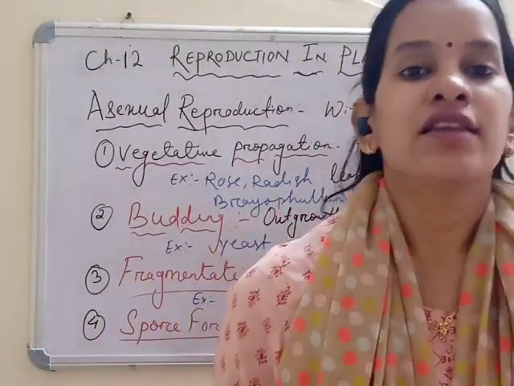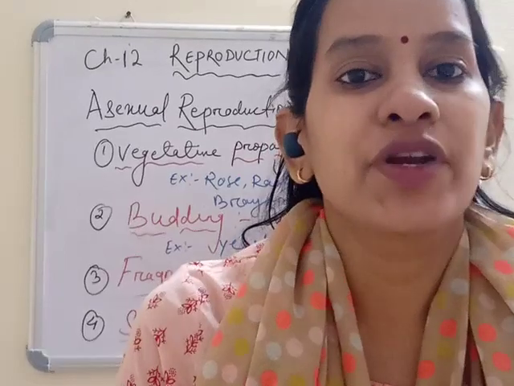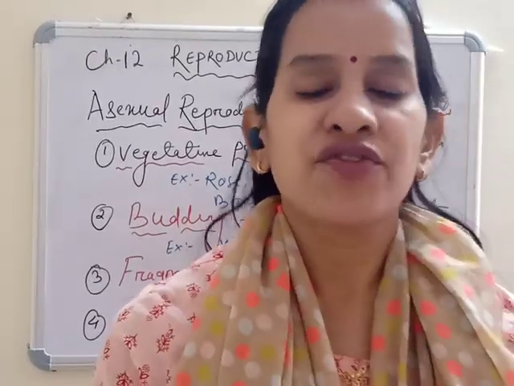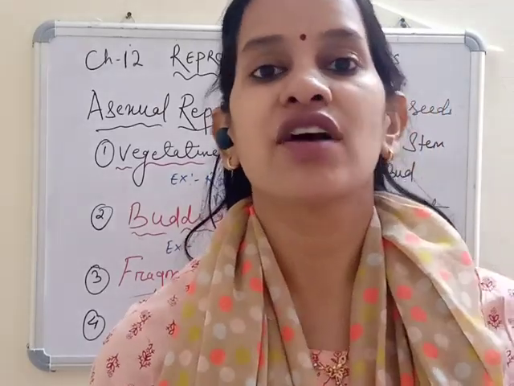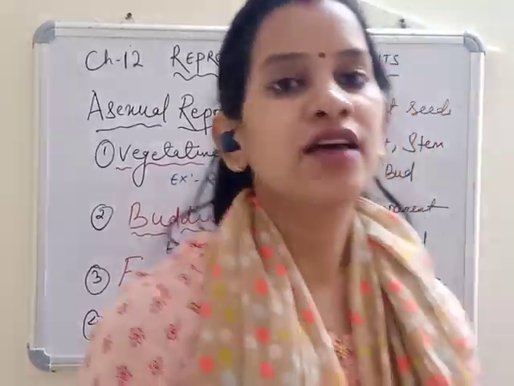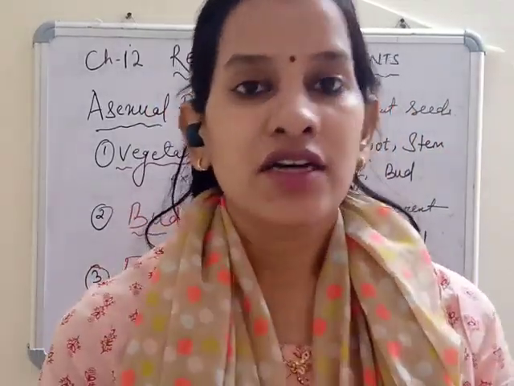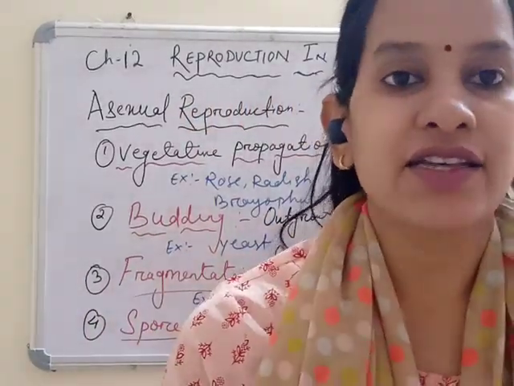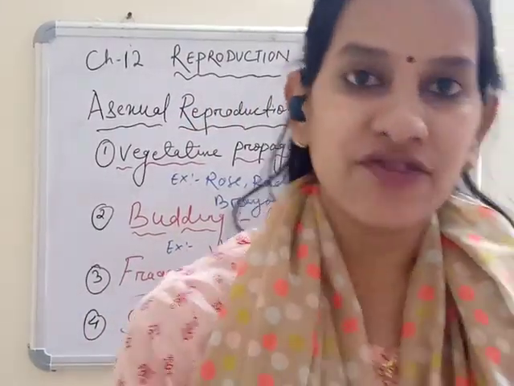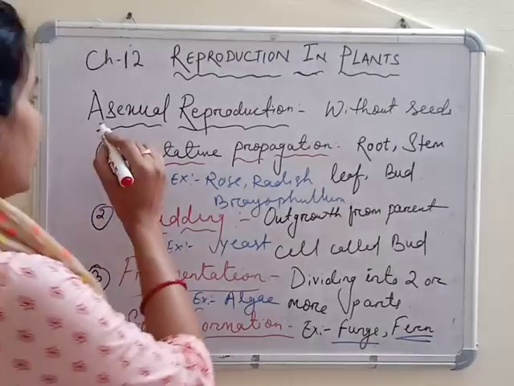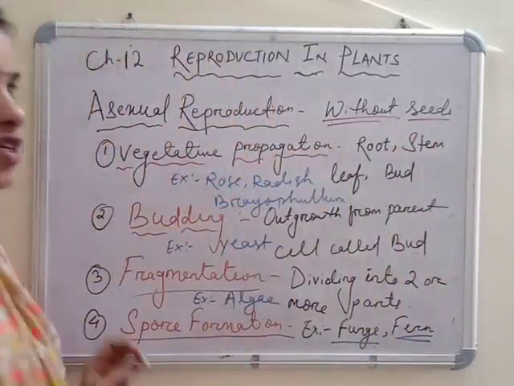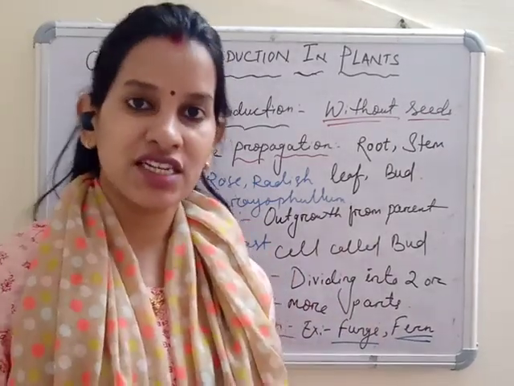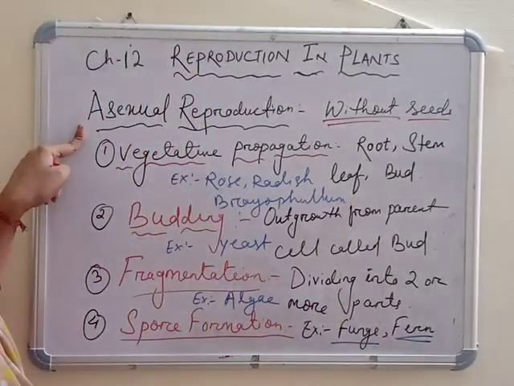Okay, children, let's proceed further with chapter 12, reproduction in plants. Before that, we're going to revise what we have taught in the first class. We have read about reproduction in plants, that is asexual reproduction. Let's revise it again. Asexual reproduction means without seed. The reproduction which happens without seed is called asexual reproduction.